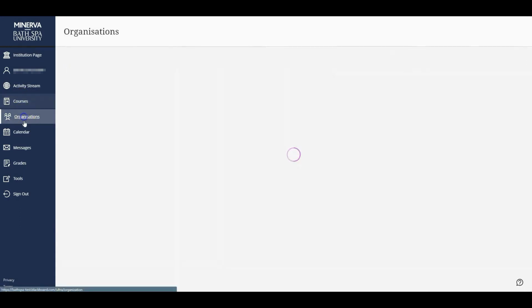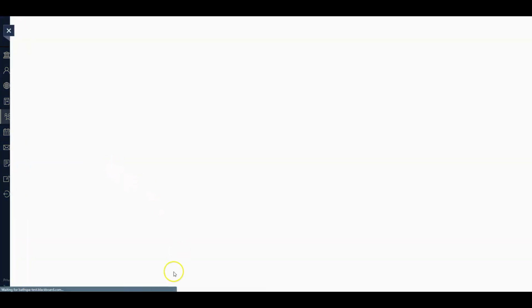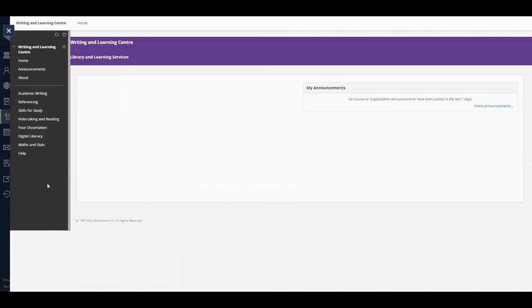Underneath courses, we have organisations. Organisations are a bit like your modules, but they're available to everyone, and in there you'll find useful tools to help your learning. For example, in the Writing and Learning Centre, created by the library, you'll find loads of tools to help you with your academic writing, referencing, and digital literacy.